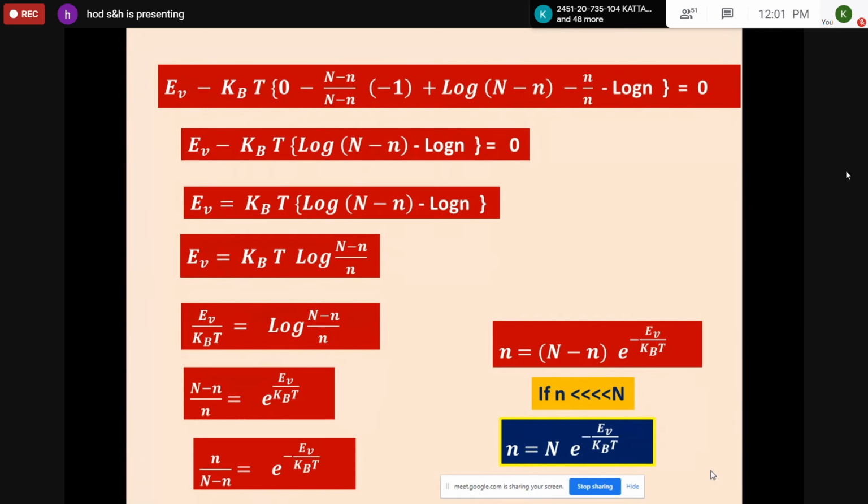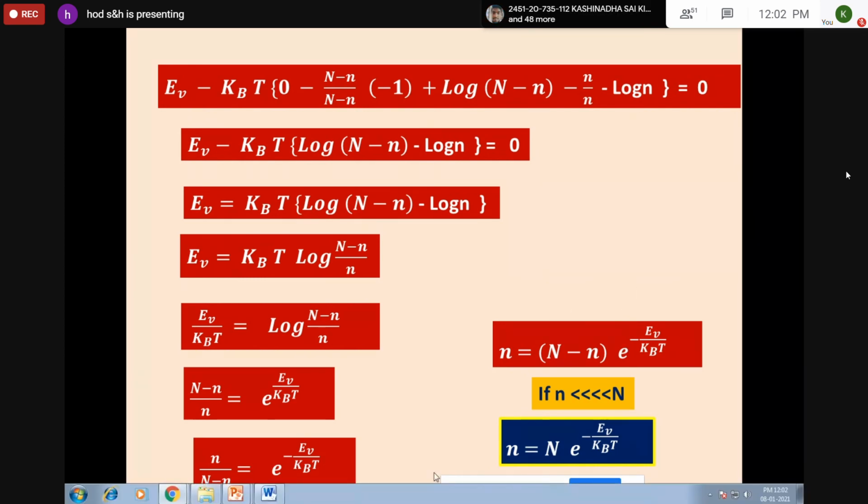And finally, you can obtain small n is equal to capital N into e to the power of minus EV by KBT. Here you write the sentence: if n is much less than capital N, then capital N minus small n is approximately equal to capital N only. It means this term N minus n can be replaced by capital N only. So n is equal to N into e to the power of minus EV by KBT.